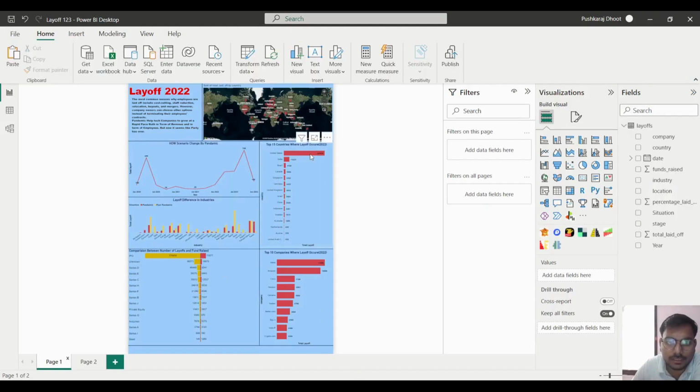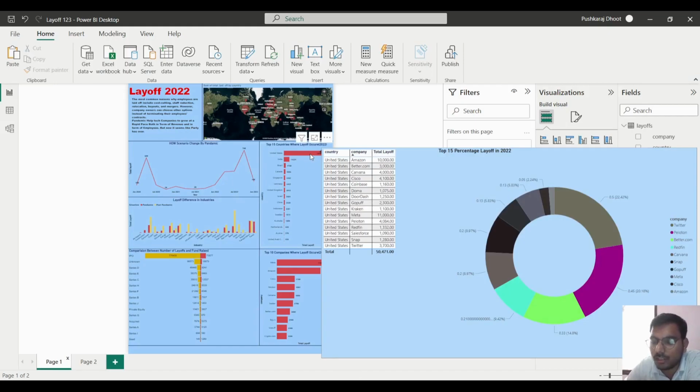It will show you the top 10 companies with the highest laid off in percentage.